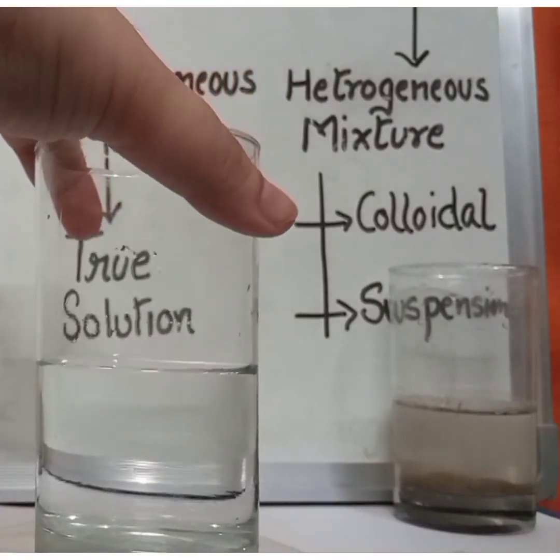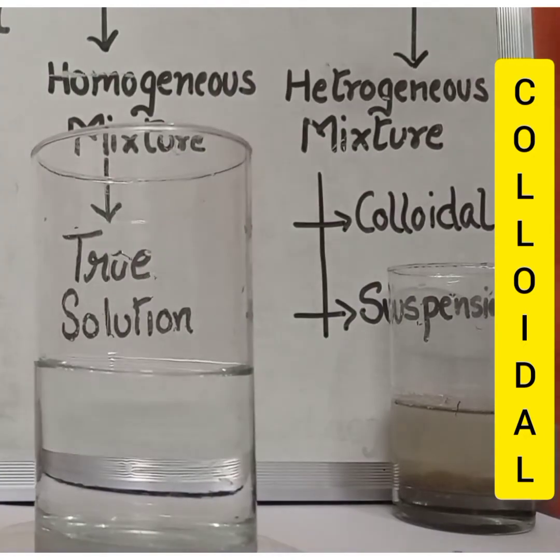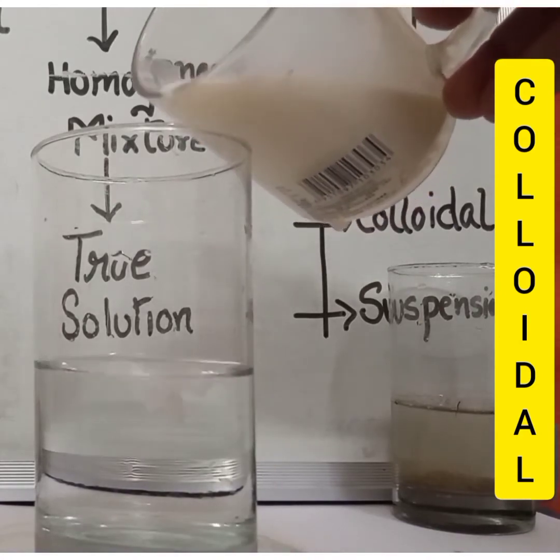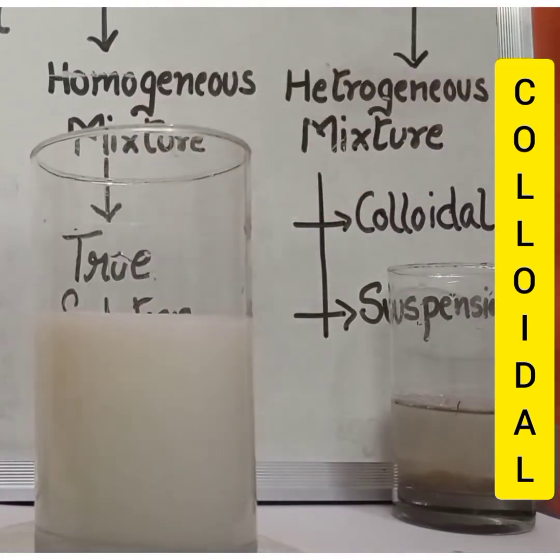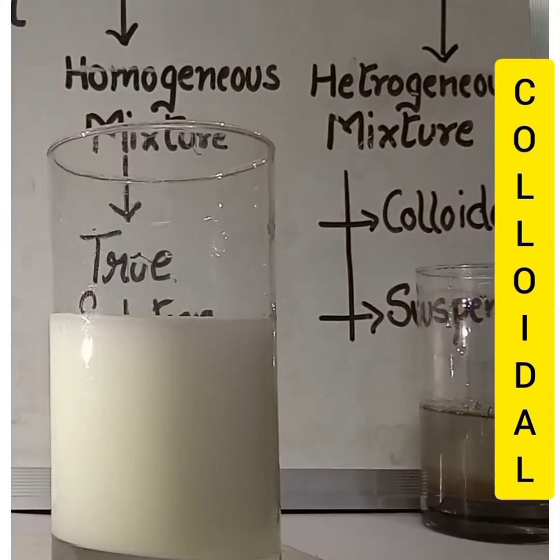Now let us prepare a colloidal solution. Take a beaker and add water to it. Now slowly add milk to this beaker to make a colloidal solution. You will be able to see that the colloidal solution appears to be a homogeneous mixture because all the particles of milk are uniformly distributed in it, but it is a heterogeneous mixture. It is a translucent solution in which the solute particles are visible with the help of a microscope. The size of the particles is between 1 to 100 nanometers. These particles can easily pass through filter paper.